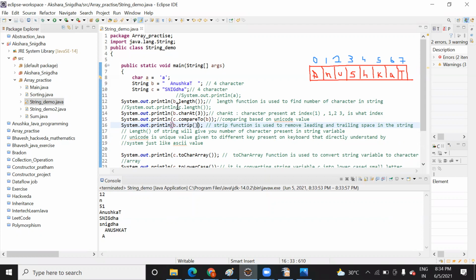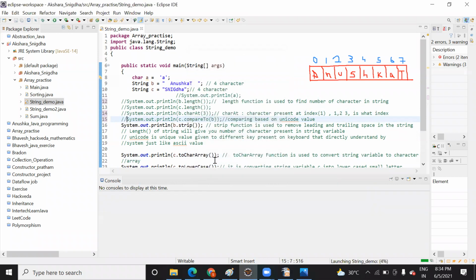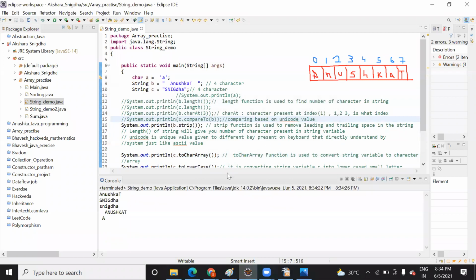Okay, one minute. One, two, three, four. Yeah, this is the fourth one. Okay, sorry, this one is actually printing as it is. So here you can see it. Okay, let me comment this. So here you can see it. It has removed the space. So what will this strip function do? It will remove the unnecessary space. So in this way, a lot of operations you can do with the help of string.